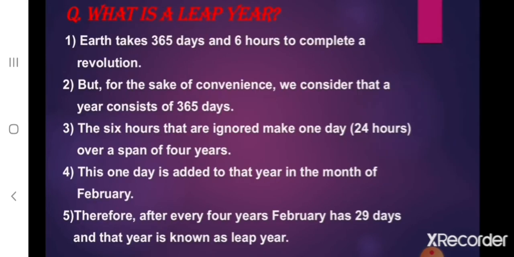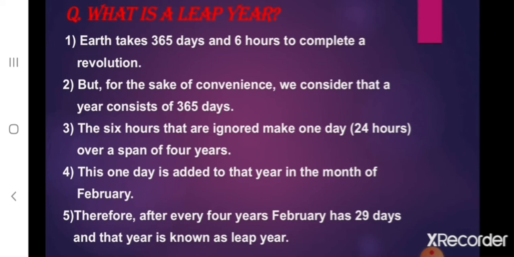Now let's discuss, what is a leap year? Children, we know that the earth takes 365 days and 6 hours to complete a revolution. But for the sake of convenience, we consider that a year consists of 365 days.